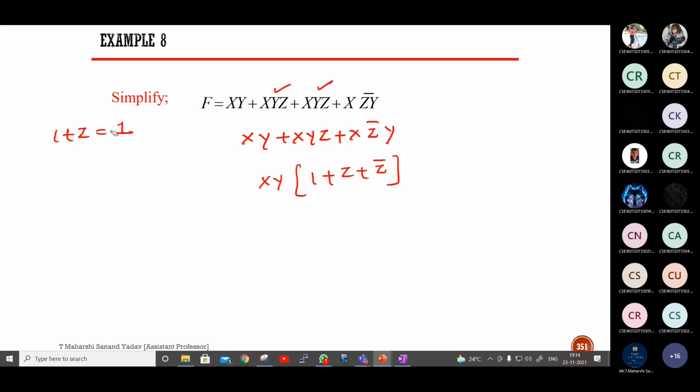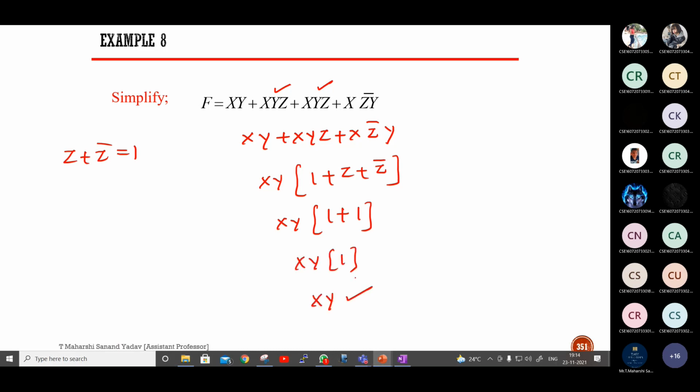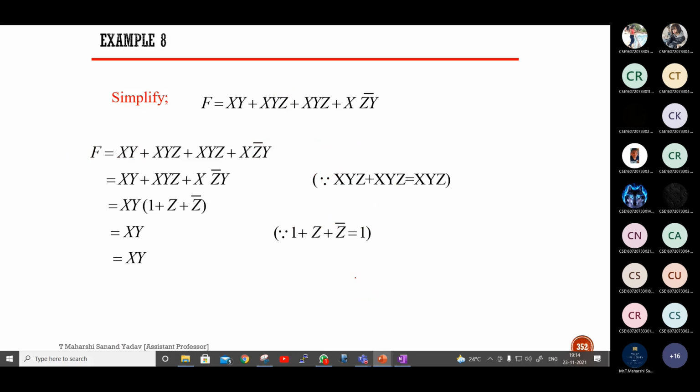Okay, next. Yes, sir. Z plus Z bar is 1. Again, 1 plus 1 is 1, sir. We'll get the answer as XY. Okay, this is 1 plus 1, so 1 plus 1 is again 1. So the answer is XY. Okay, correct. The answer is XY only.